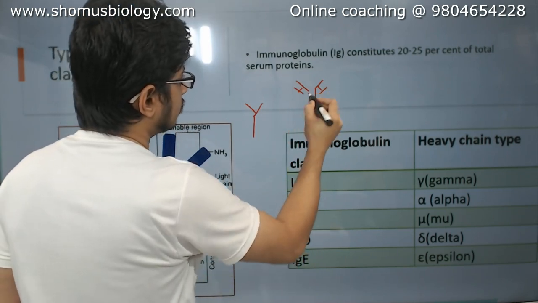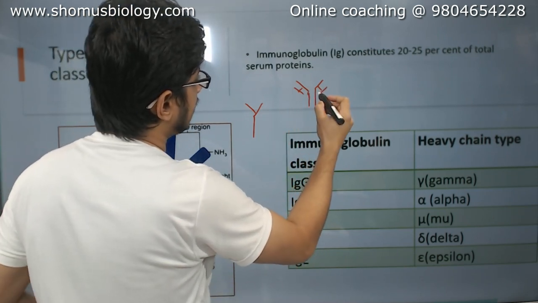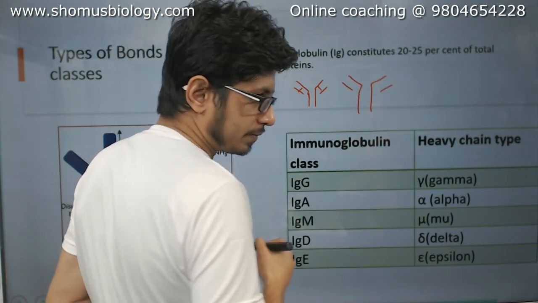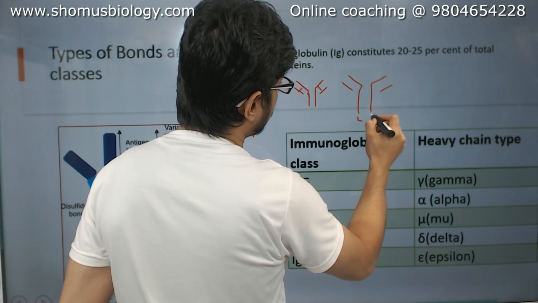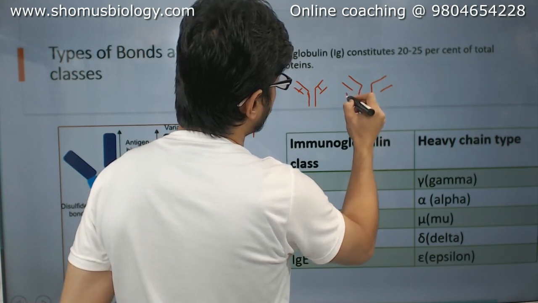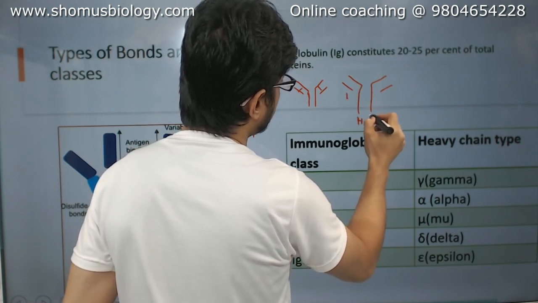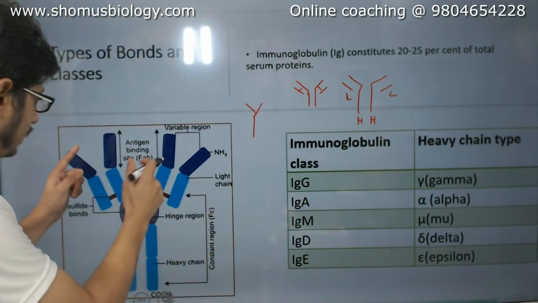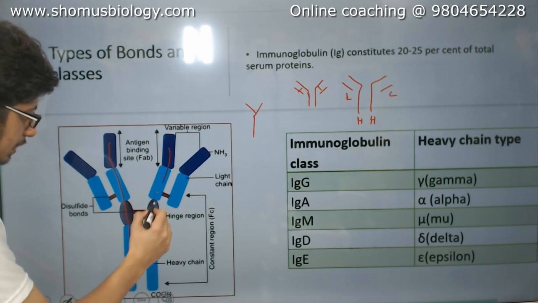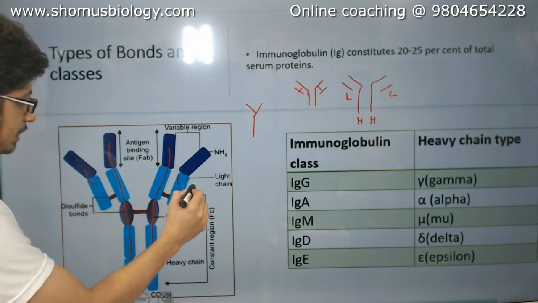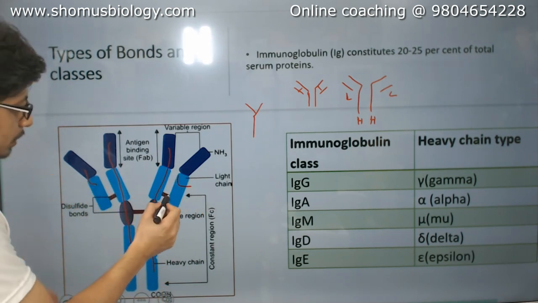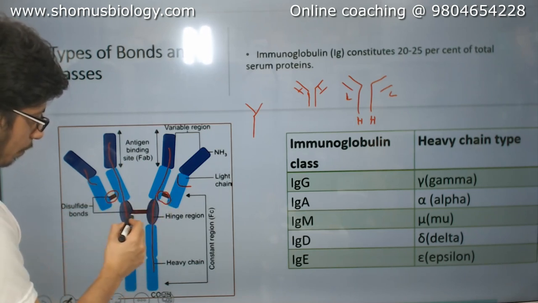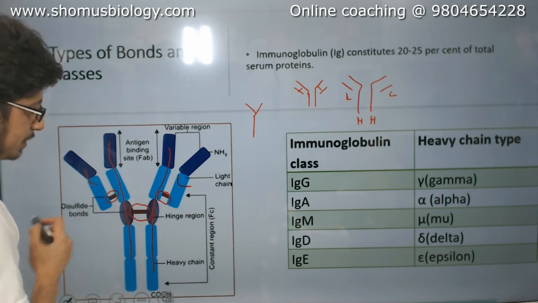Okay, so there are these two different sections. You can see the large hands and the small hands. The large one is a heavy chain and the small one is a light chain. If you look at these, this is a heavy chain, this is another heavy chain, this is a light chain, this is a light chain. Now both the light chain and heavy chain are connected via specific bonds. Both these heavy chains are also connected with specific bonds.